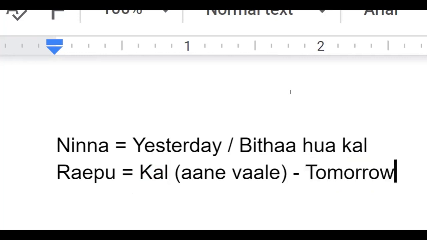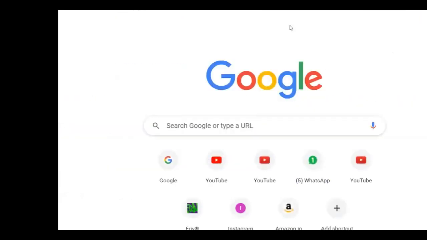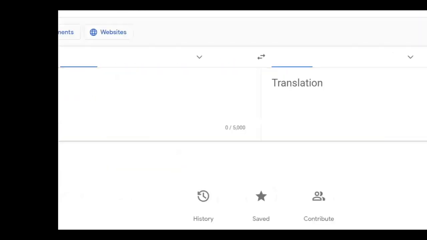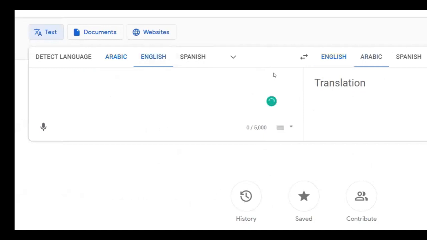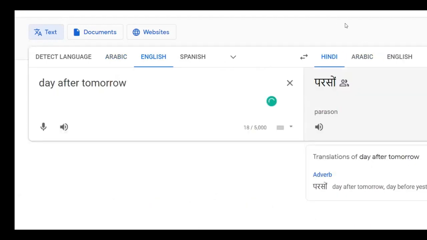Okay, but now let me check here 1 minute. I am going to use this translate for your explanation purpose. So I am typing here English, okay, then Hindi. Parson. You see, the day after tomorrow, this is parson.